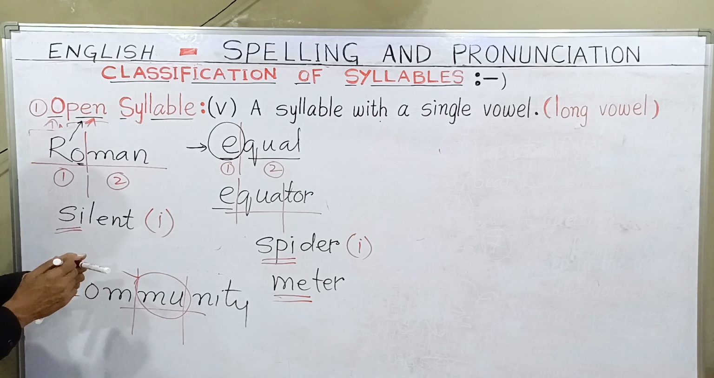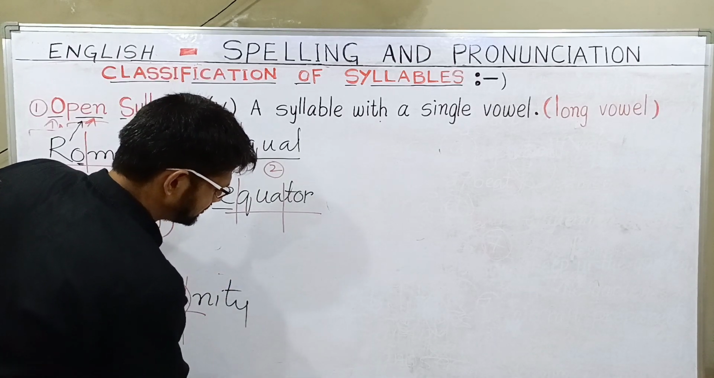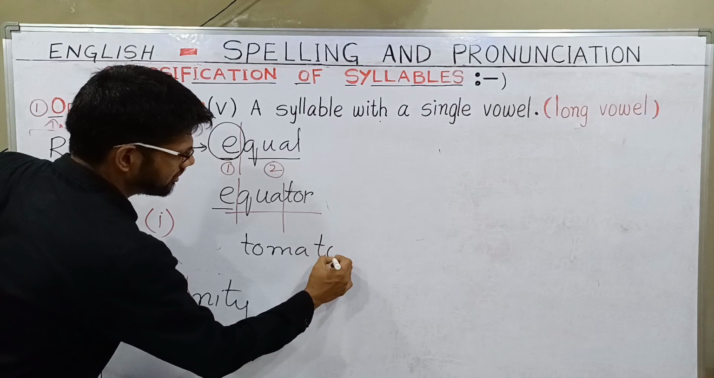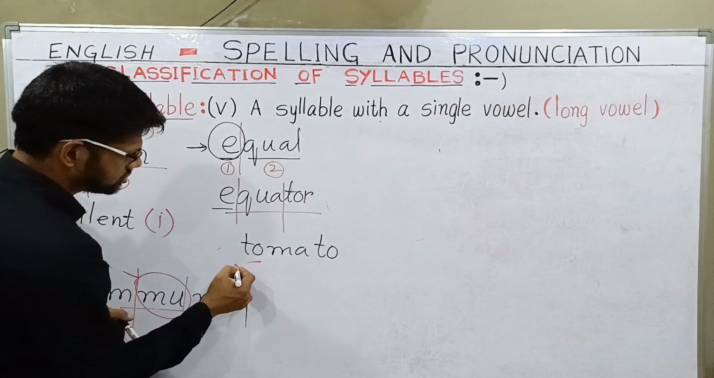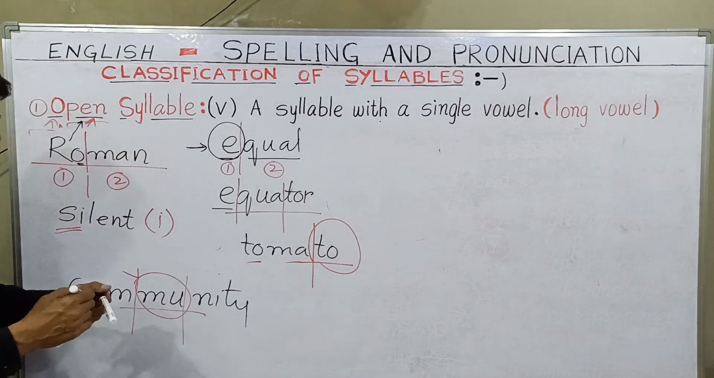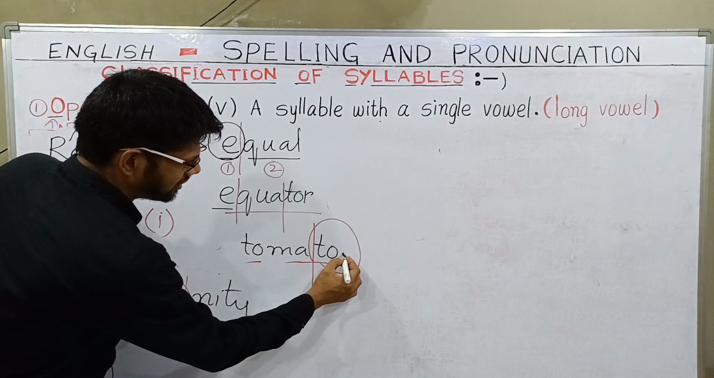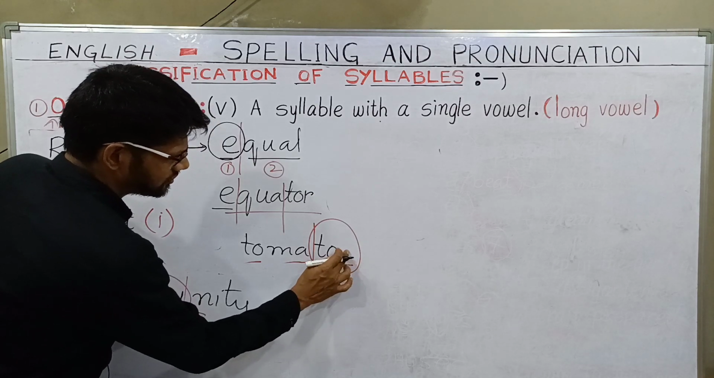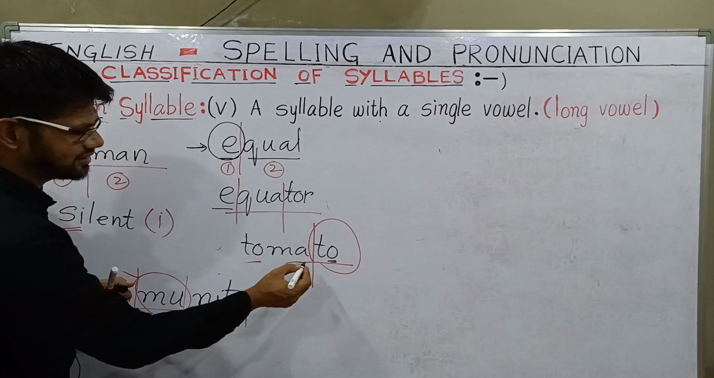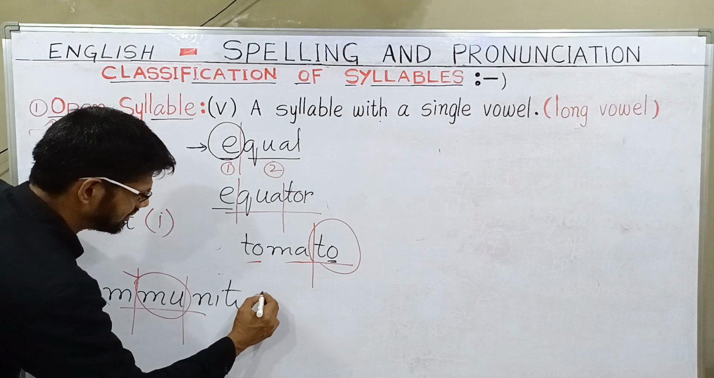I can give you some more examples. For example, if I write tomato. This last syllable is giving the long sound, and it is not occupied with any consonant here. A consonant letter is not here, and it is a long vowel, ending with a long vowel. Okay, that is the reason this syllable is known as an open syllable, tomato.